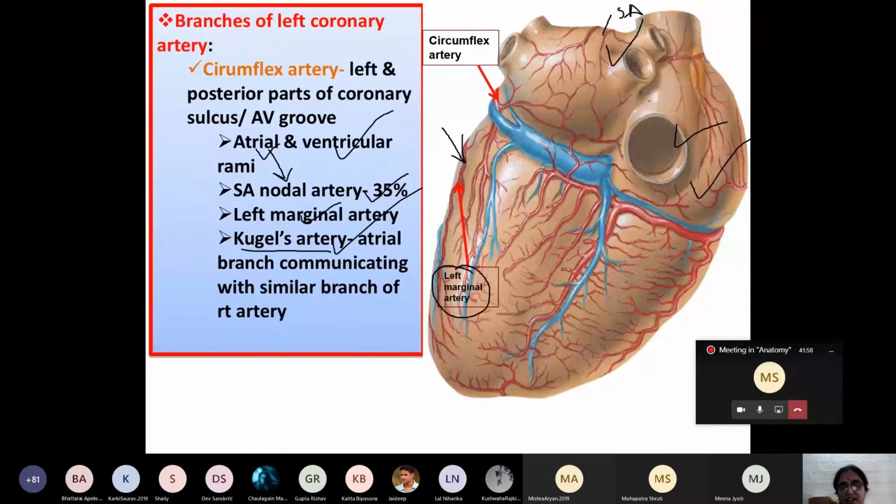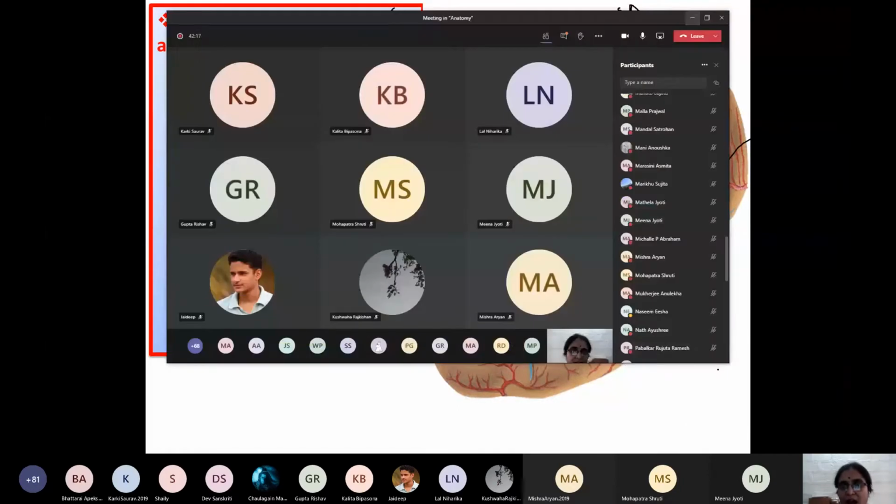So these are the branches of which artery? Circumflex artery. Circumflex artery is the branch of which artery? Left coronary artery. Left coronary artery arises from left posterior aortic sinus of which aorta? Which aorta of our body? Ascending aorta. Ascending aorta. Clear? Now, Michelle P. Abraham, enumerate the branches of the circumflex artery, which is the branch of the left coronary artery.